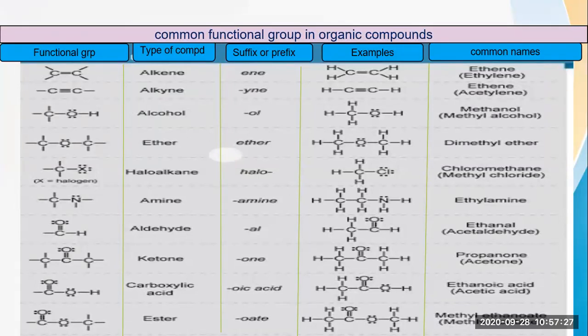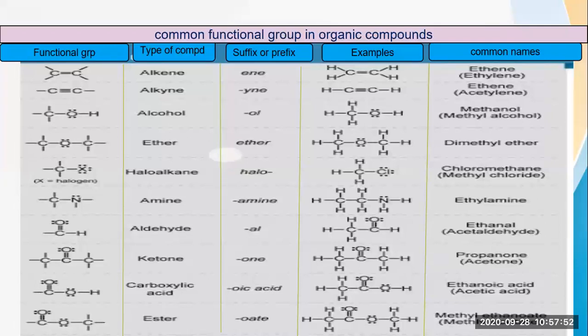Now here, how many carbons are there? 3 carbons are there. So here you can write propanone. Propane, P-R-O-P-A-N-E, is the alkane group. Propane is the name given to 3 carbons.